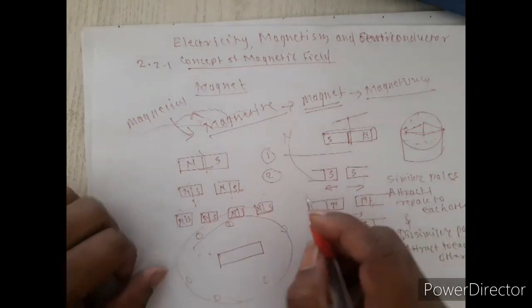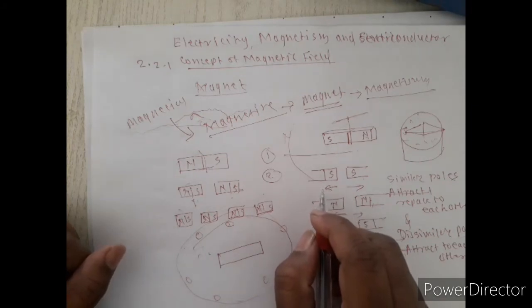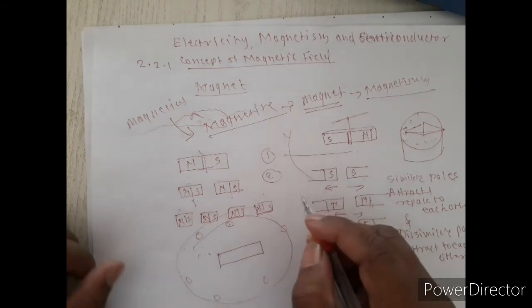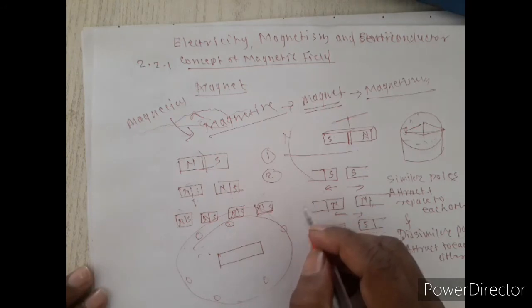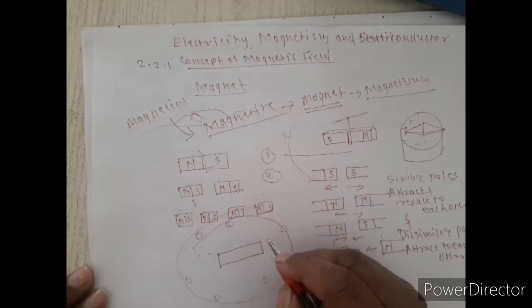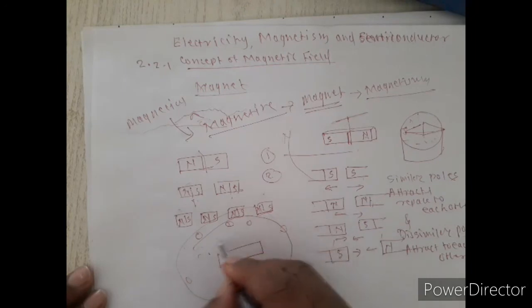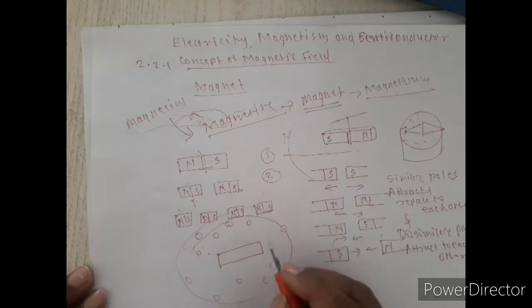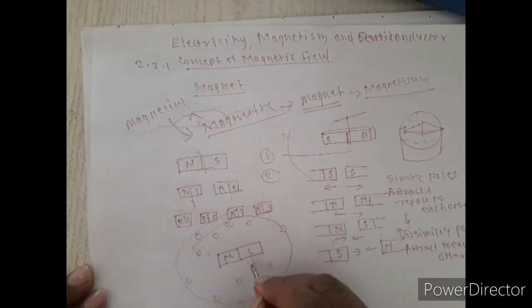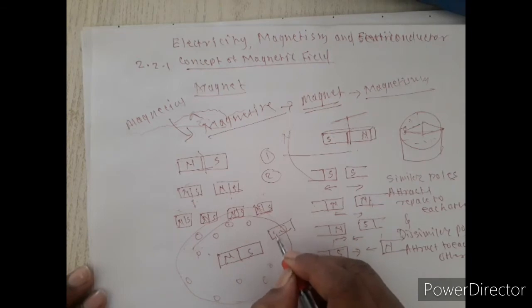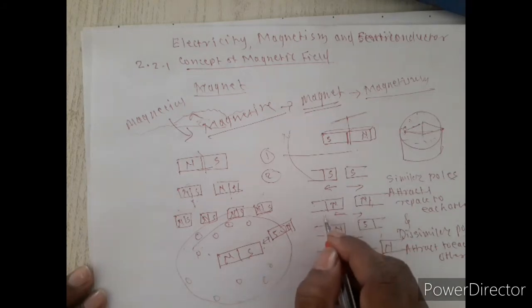It is defined as the space surrounding the magnet where the magnetic force of attraction or repulsion is experienced. If there are some ball bearings made of iron, they will be attracted towards the magnet. But if this is the north pole, this is the south pole, and here is a south pole, here is a north pole, this magnet will experience a force of repulsion.